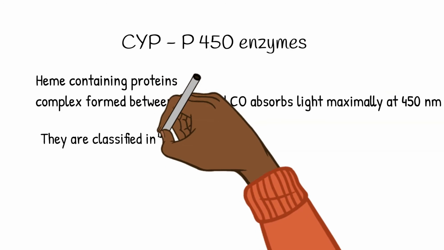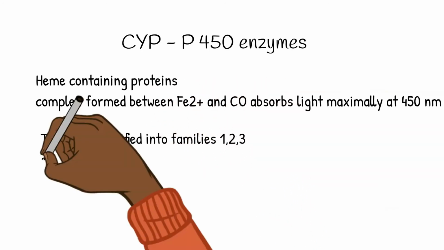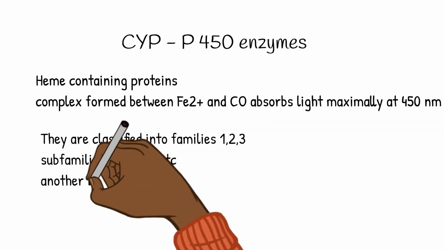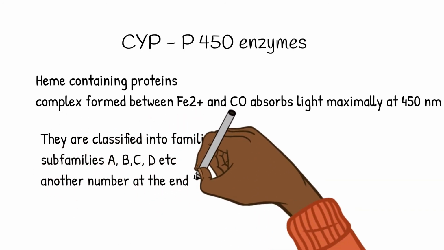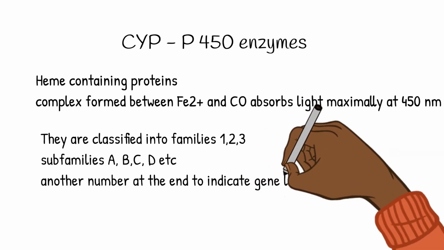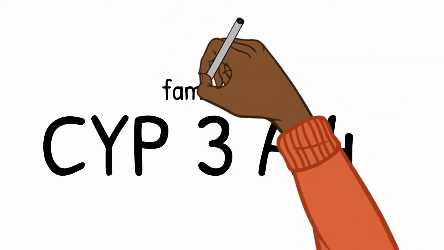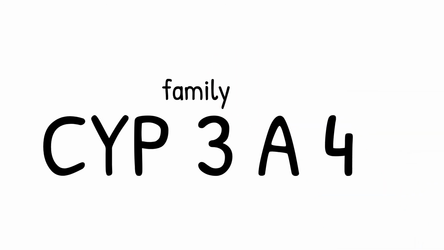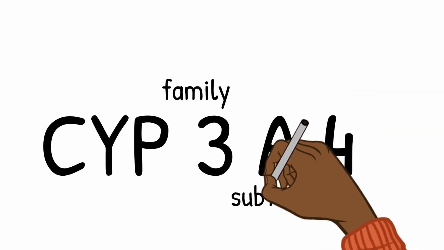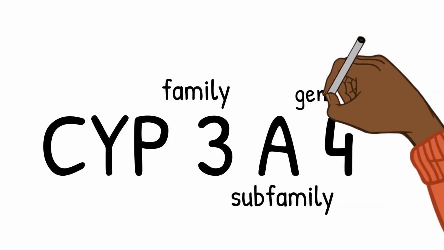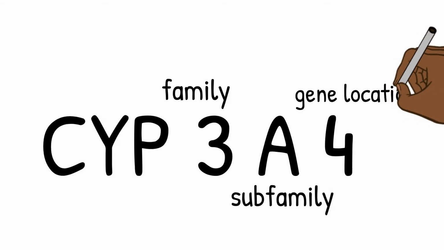They are classified into families 1, 2, 3, etc., subfamilies A, B, C, D, and at the end there is a number which denotes the gene on which it is located. Let's look into this example, CYP3A4. Here, the number 3 denotes the family, A denotes the subfamily, and 4 denotes the gene on which it is located.